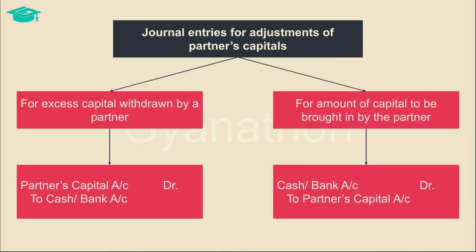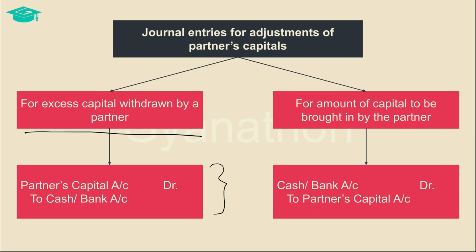When the partners adjust their capitals in the firm by either withdrawing the excess or bringing in additional capital, then journal entries are passed for such capital adjustments. If a partner's existing capital balance is in excess of the new capital balance requirement, then such excess is withdrawn. For this, such partner's capital account is debited with such excess amount and is paid to him by crediting the cash or bank account. The net effect of this entry is that the capital account gets a debit, thereby decreasing its balance, and cash is paid out to the partner.